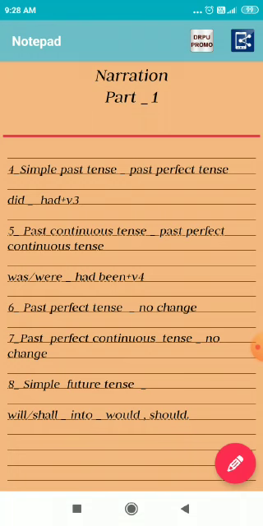Let's take an example. The boy said to the old man, I am coming with you. In the indirect speech, it will be converted in this way: The boy told the old man that he was coming with him. Look, in the first sentence, said is the reporting verb, and after that there is the object, old man.